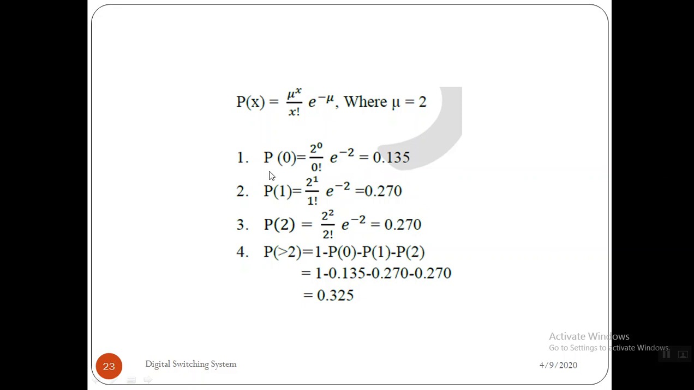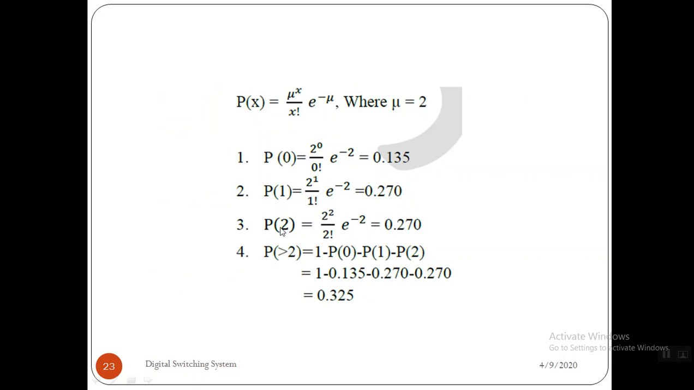0.135 is the probability that no call arrives to that system. Now the second one, the probability of one call arriving to the system. So the x value is 1. So 2 raised to 1 by 1 factorial, e raised to minus 2, is equal to 0.270. So that gives the probability of one call arriving to the system.